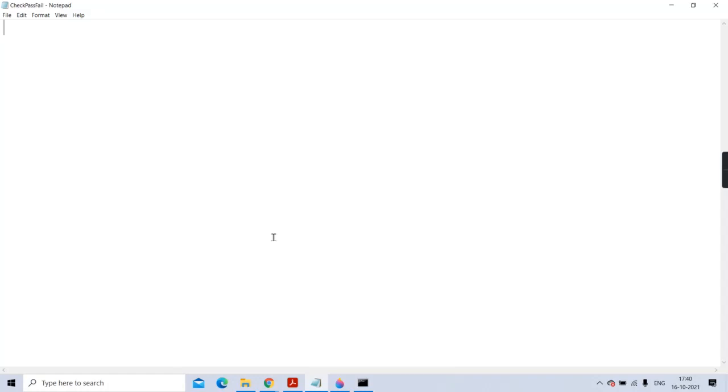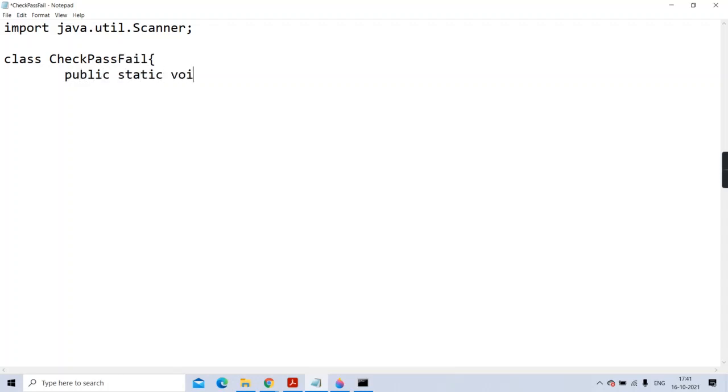Okay, then import, first step I have to write import java.util.Scanner, then class CheckPassFail, public static void main String args, then I'll create an object of the Scanner class, new Scanner(System.in).